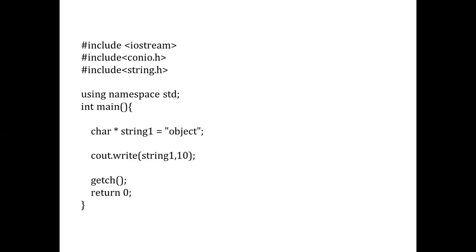For this we are giving one more header, string.h, which will be included as part of the write function. Why are we introducing string.h? Because the contents will be in the form of strings, and with the help of write we can send them to the output window. Here we are not talking specifically about files or external storage; we are not writing the content to external storage. Here we are just using it for a console related operation. First, be clear on how these console related operations can be done.